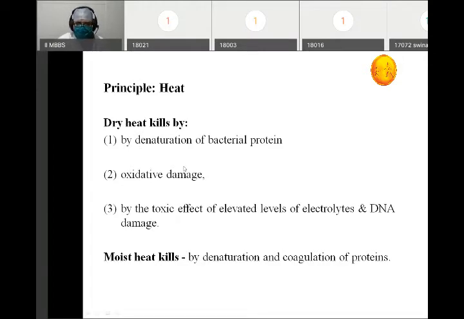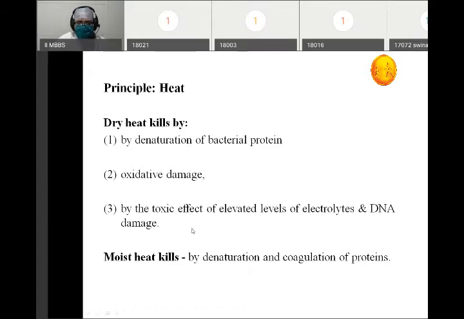Second is the oxidative damage. When the heat is there, there is formation of oxygen radicals and so on, which will cause oxidative damage to the bacteria or the microorganism. And third is the toxic effect of elevated levels of electrolytes and DNA damage. Basically, when we heat, water evaporates. So the electrolytes which are already present in the bacteria will increase in the absence of water. There will be elevated levels of electrolytes and also DNA damage. That will also be detrimental for the microorganism.